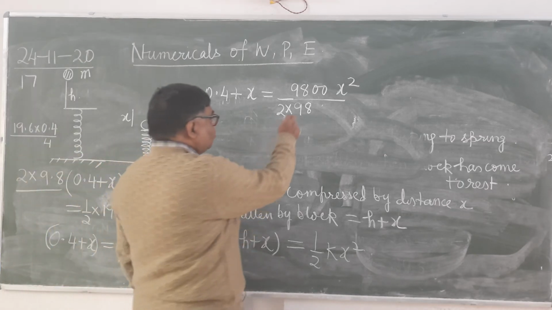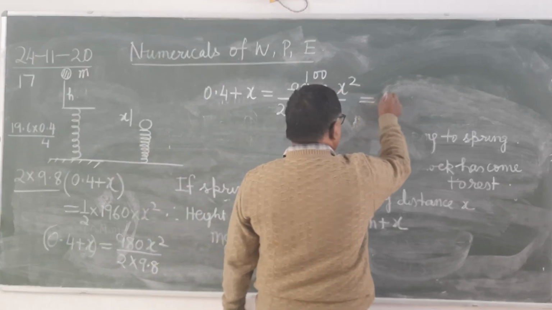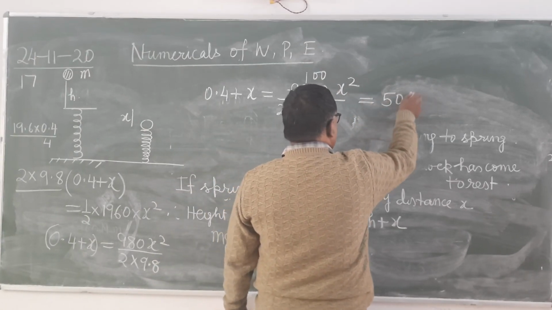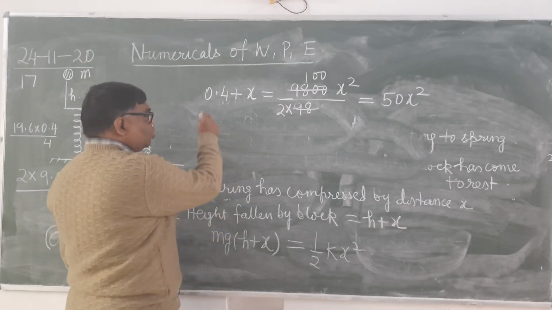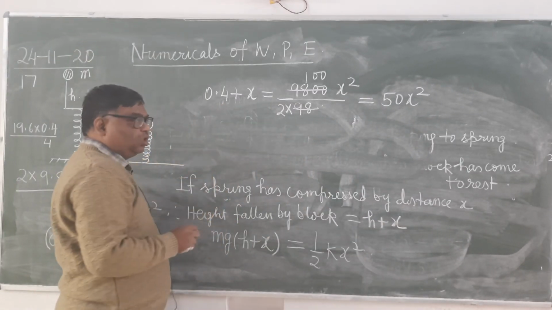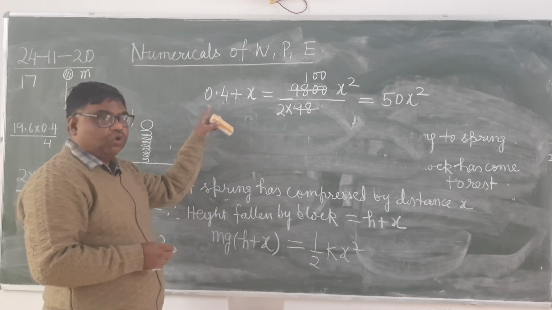So it will be equal to 100, and 100 upon 2, that is 50 x square. It's clear? So you multiply the whole equation by 10, so that it will be converted into whole number.